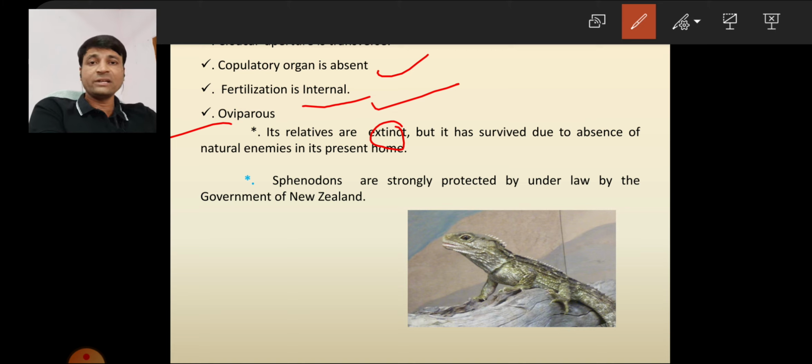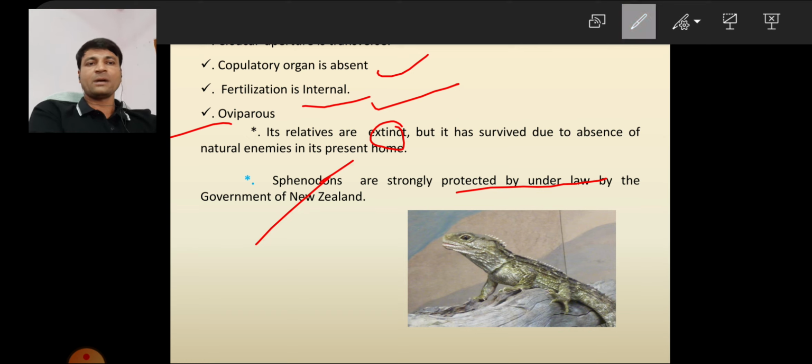That's why we call it a living fossil. The dinosaurs died, but it still lives. One more thing: Sphenodon is protected under the law of the government of New Zealand. The New Zealand government gives it protection, and no one may kill this organism, because it is a unique species related to the dinosaurs. The dinosaurs died but it still lives, so it is the government's duty to protect this species.